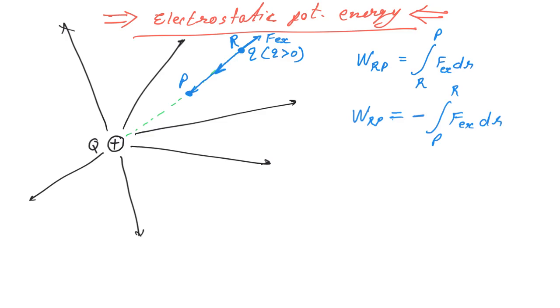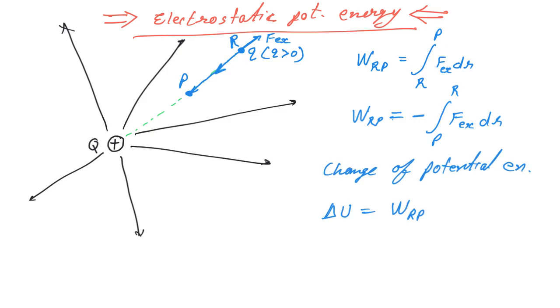So here I can say that the change of potential energy, that is delta U, will be equal to this work W_RP. Change of potential energy will be equal to W_RP, because as I said that at every point there is some potential energy. When this charged particle small q is under the influence of electric field, then it is having some sort of potential energy at every point.